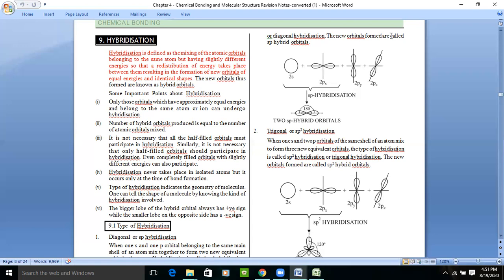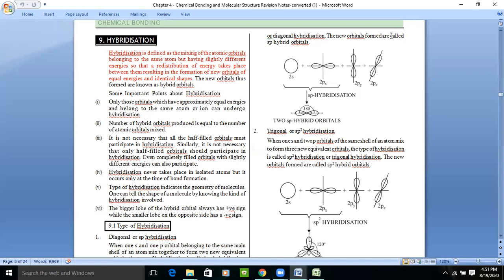Even completely filled orbitals with slightly different energies can participate. In previous theories, we discussed that only half-filled orbitals can overlap and participate in bond formation. But in hybridization, we came to know that not only half-filled but even fully filled orbitals, which have different energies, can also take part.